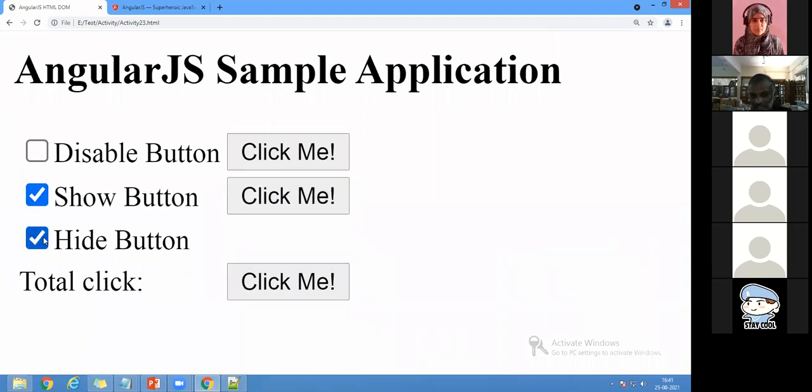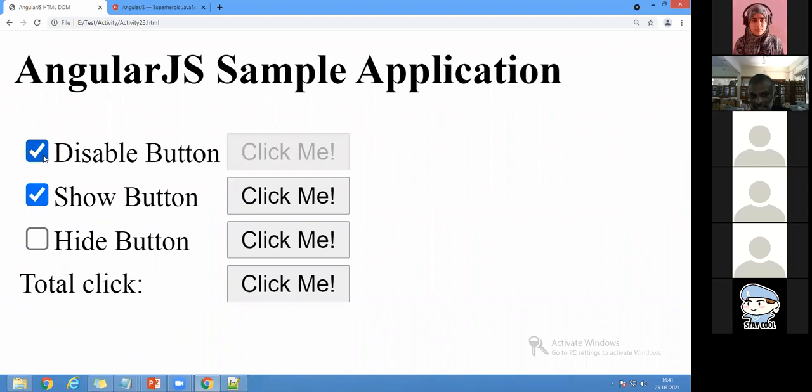Everything is predefined. You can see hide, whereas disable or hide. I can show. I can go for hide and total click. Total click is a count of clicking. The same thing I can do in JavaScript also. How to do it? On click, button to the function. So total is equal to total plus 1, and I have to display it. So how many clicks I make here, these are all the things that can be tracked here.